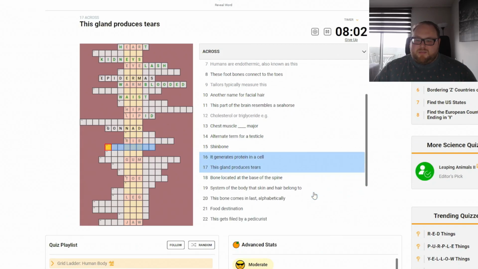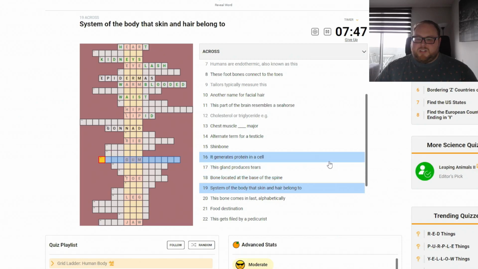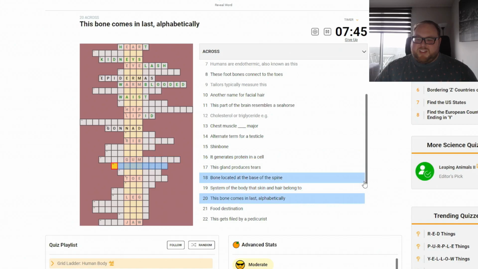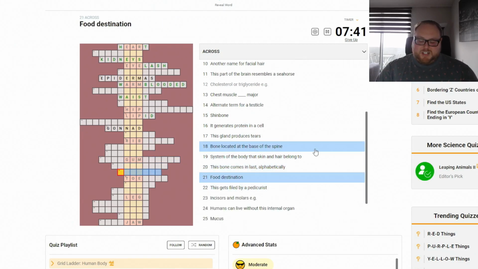Nope. This gland produces tears. Nope. Bone located at the base of the spine. Skip. System of the body that skin and hair belong to. Skip. This bone comes in last alphabetically. Skip. Food destination. Stomach.